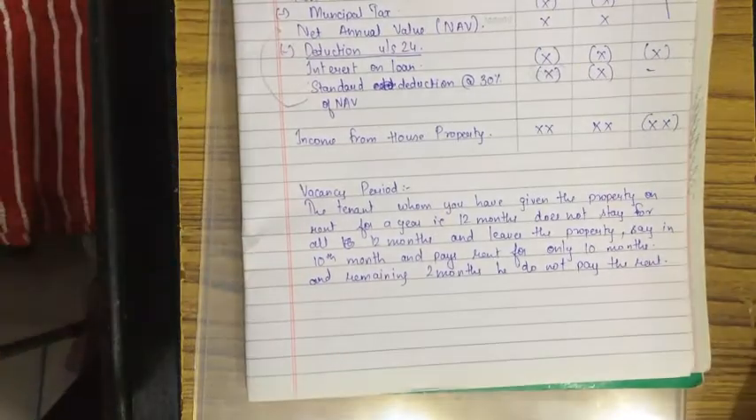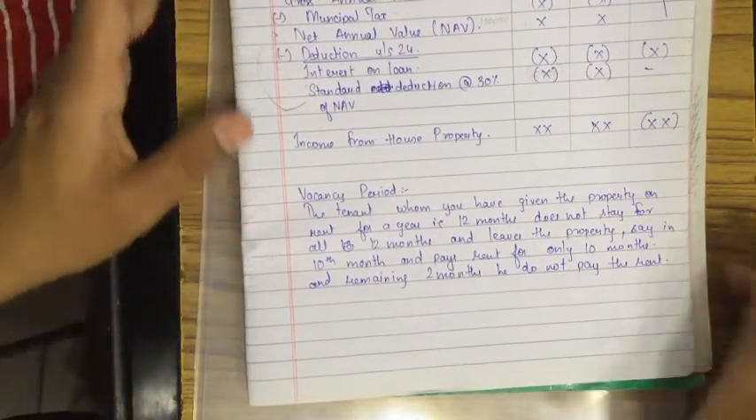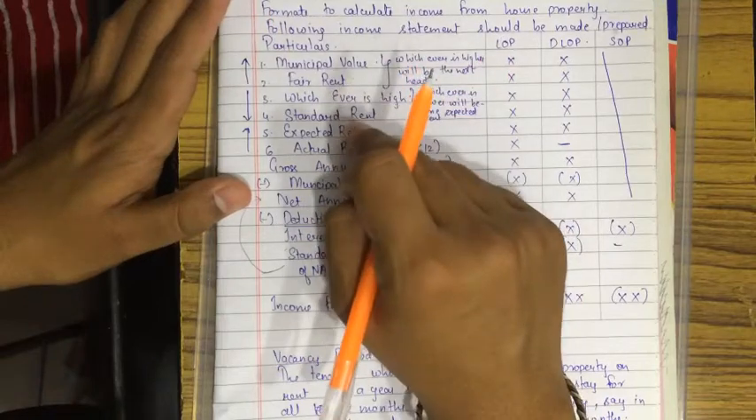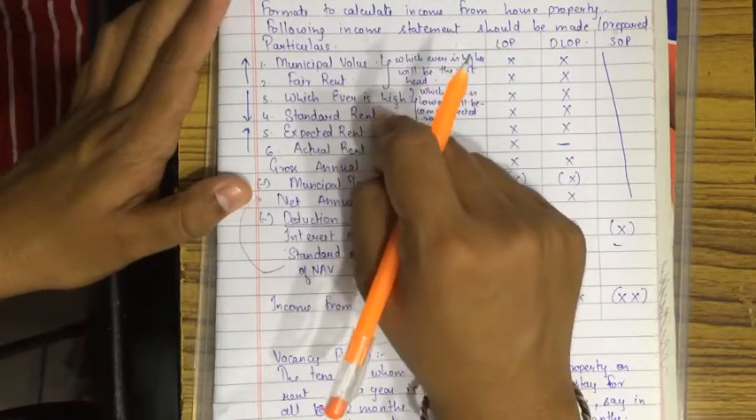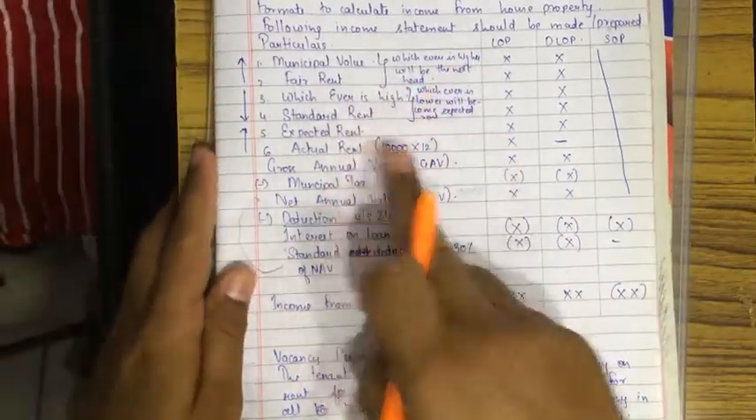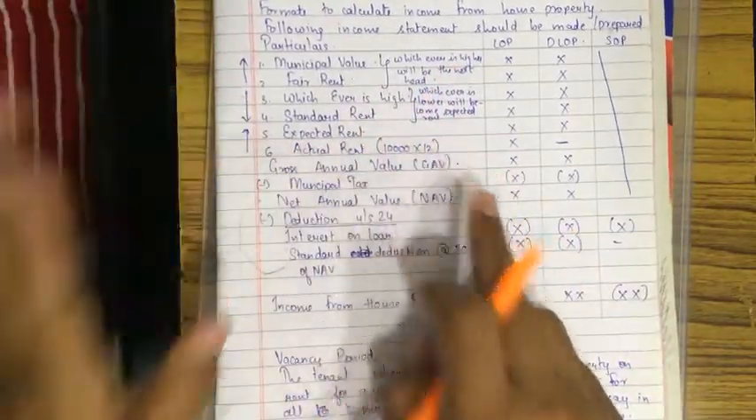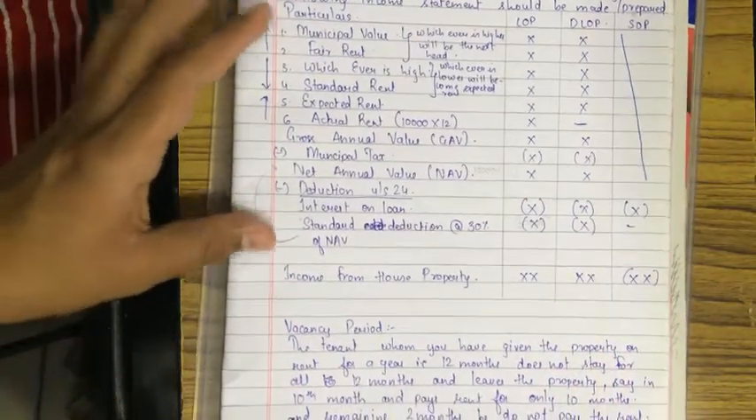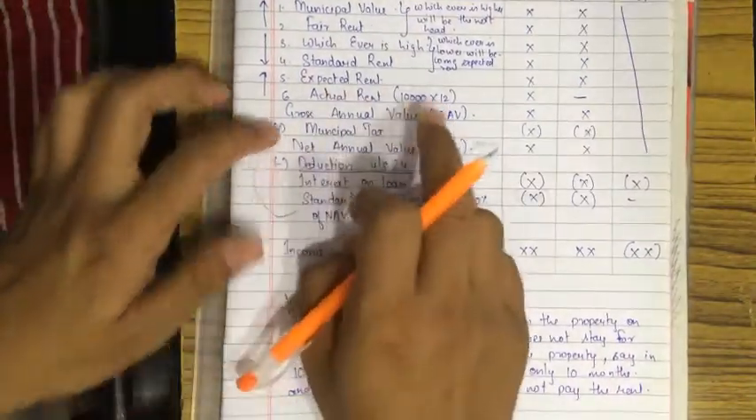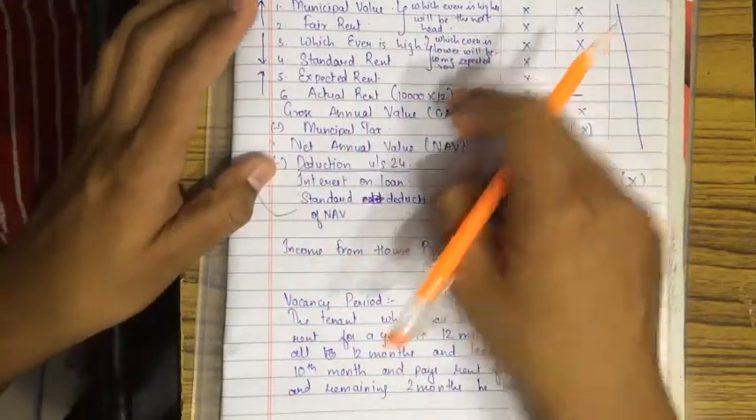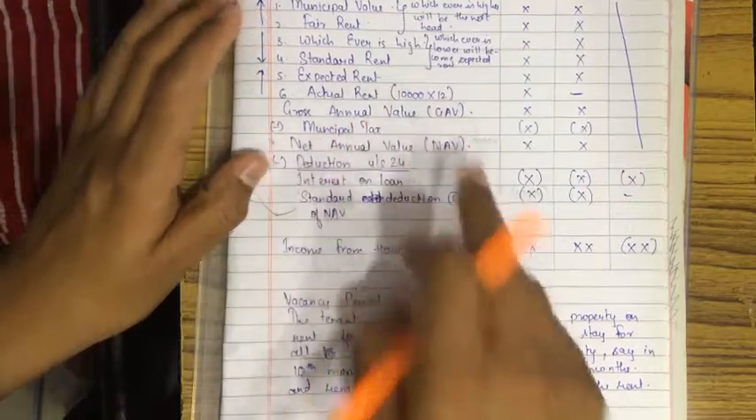What will you do? So to calculate, we'll have all these values: municipal value, fair rent, whichever is higher, and standard rent, whichever is lower, will become expected rent. After expected rent, how to get actual rent? So now I'll show you the formula for how to calculate GAV. You may have expected rent, you will get actual rent also. How to get GAV, I'll show you.